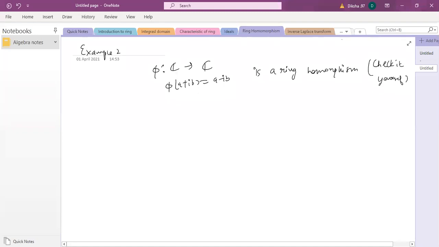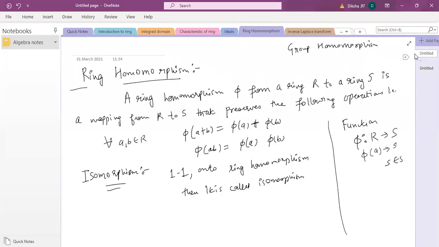One more thing which I didn't tell you. This addition on the left-hand side and this addition on the right-hand side can have separate meanings, because addition might be defined in a different sense in the ring R and in a different sense in the ring S, since both rings can be of different types.